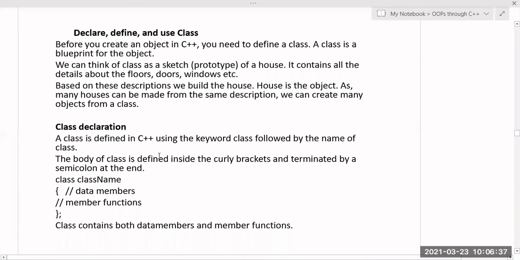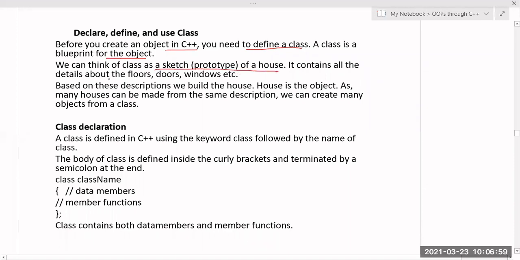So how do we declare, define and use a class? Before you create an object, you have to define a class. A class is a blueprint for the object, nothing but a model or prototype for the object. We can think of a class as a sketch or prototype of a house. This we have discussed.